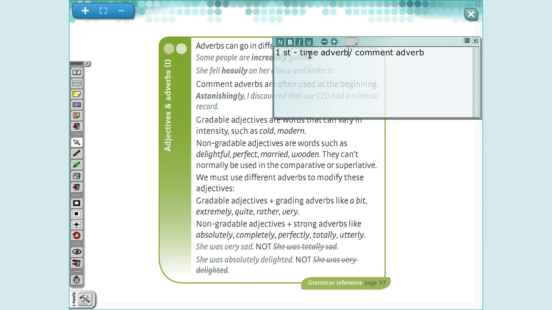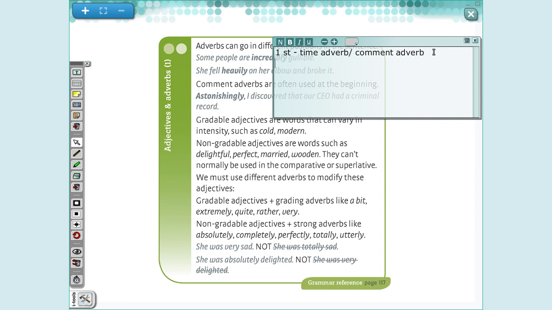Unfortunately, we have a test next week. This is a comment adverb. Yes? When I talk about time adverb, last week you did the second call. Okay? So I can use them at the beginning when I talk about time adverb and comment adverb. Good.